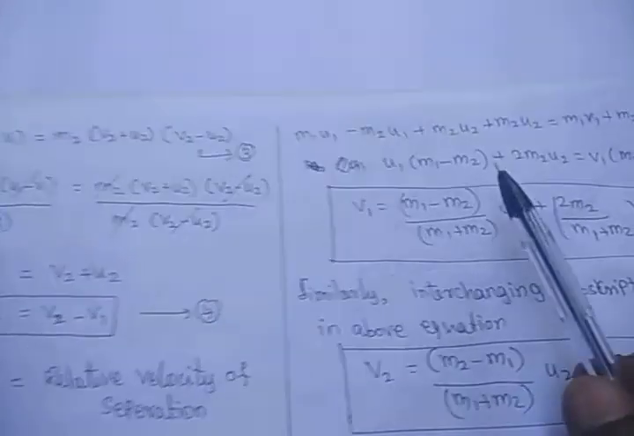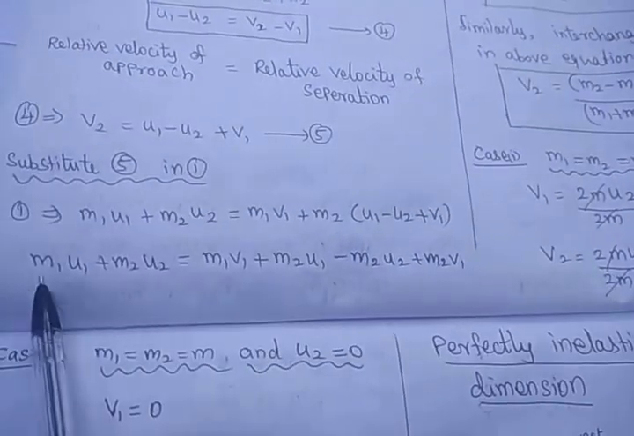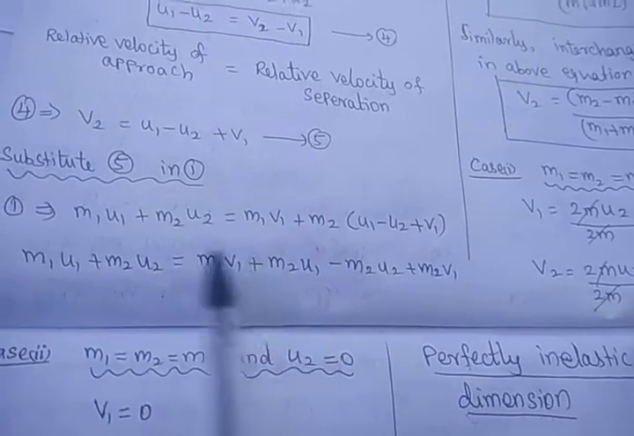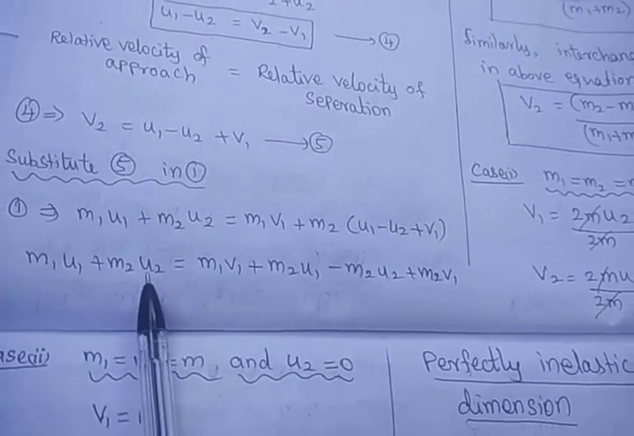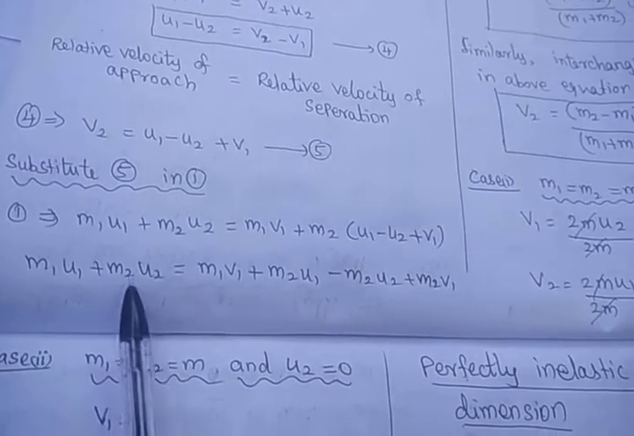So next step, we bring all the terms together. This is m1 u1, this is m2 u1, so bring this u1 term to this side, minus m2 u1. This is m2 u2, which is minus m2 u2; if you bring it to the left side, it becomes 2 m2 u2.